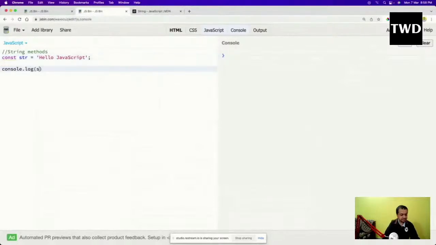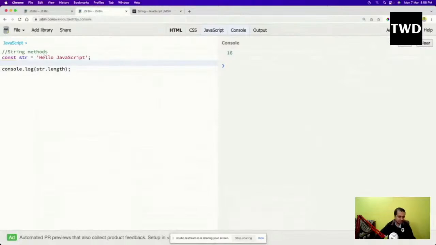console.log of str.length I'm doing. So str.length will give me the string length. One thing to tell: not only in JavaScript, in every programming language, everything starts with 0. Length doesn't start with 0, but indexing starts with 0 in every programming language.